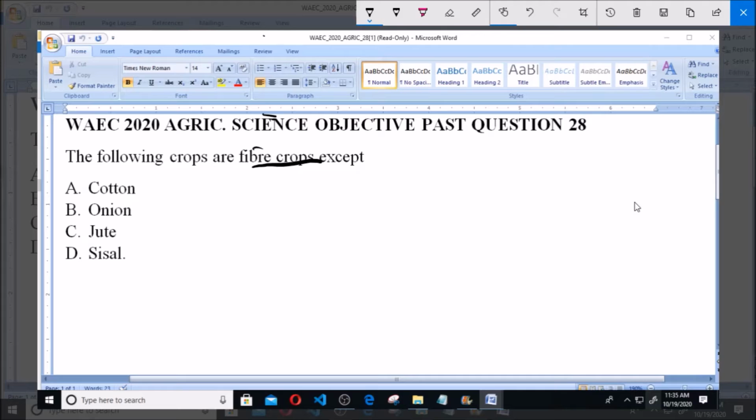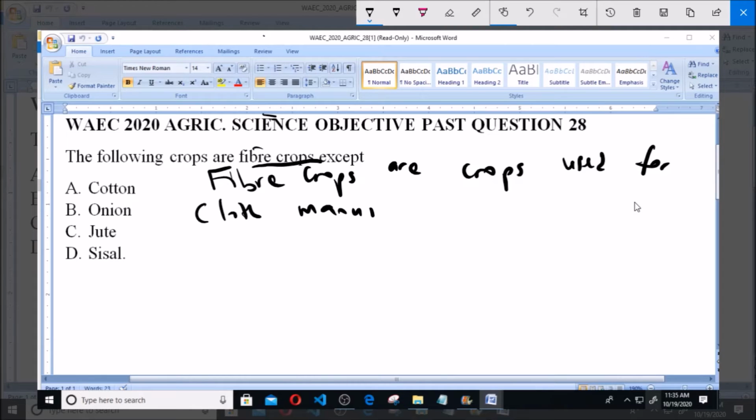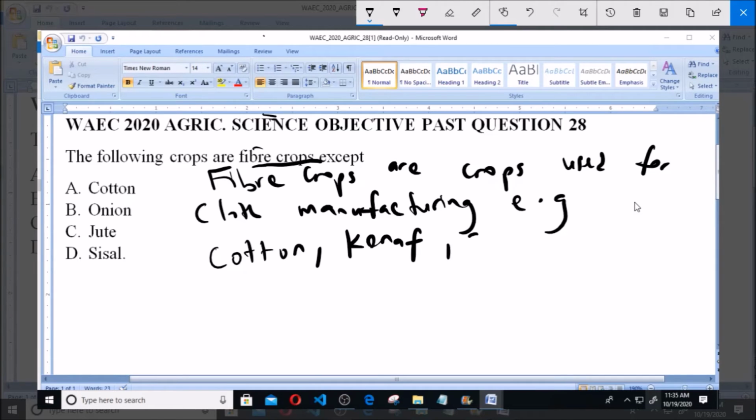Now, fiber crops are basically crops that are used for cloth manufacturing. So they have specialized features that are used in the manufacture of clothes, and examples of fiber crops include cotton, kenaf, sisal, jute, etc. So we have mentioned some examples of fiber crops in the definition we just gave, and some of them